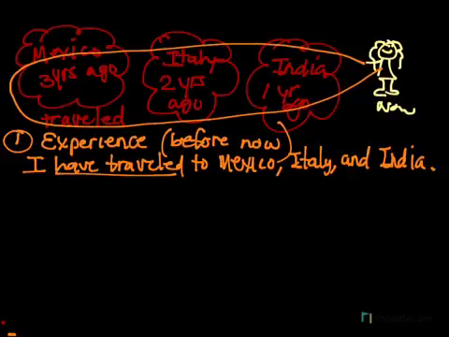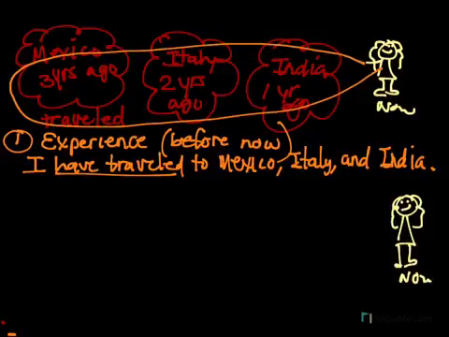The next reason I might use the present perfect is to talk about an unfinished activity. Just like experience is unfinished time, I can have an unfinished activity. So here I am again. This is me now. I've gotten taller.